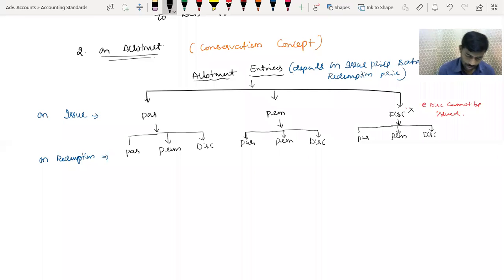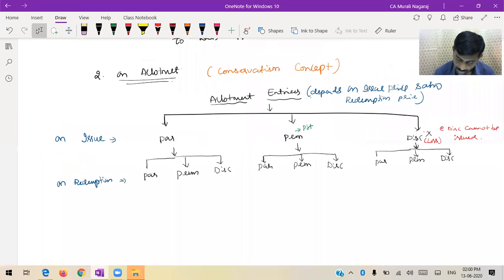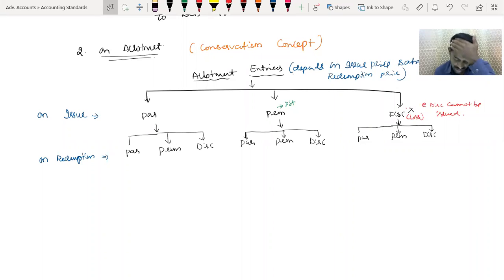So therefore, now my dear friends, look out. At the time of issue, if it is par, it means no profit, no loss. But at the time of issue, premium means profit. Discount means loss. Friends, are you there? Yes, sir. So at the time of issue, discount means loss.